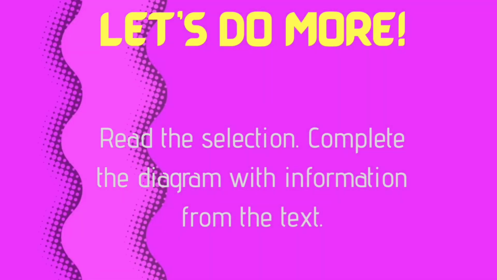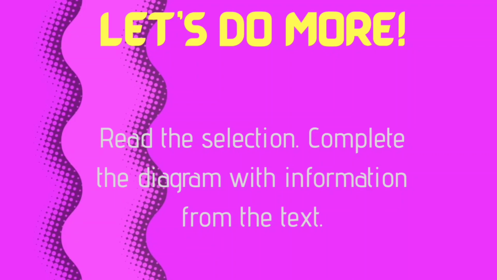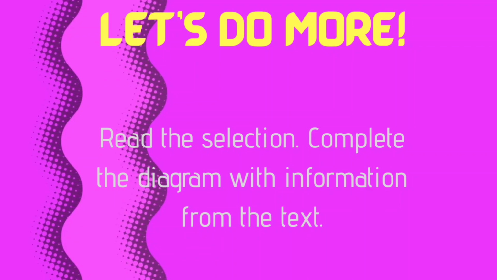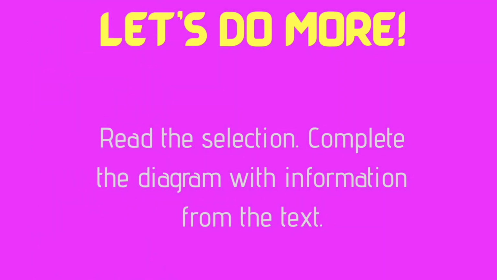Care for more? Let's do more. You are going to read another selection, but this time you're going to complete the diagram with information from the text that you will read. This time, you are going to read the text Four Causes of Family Conflict by K. Lee Banks. Again, you may pause the video to read the text well.